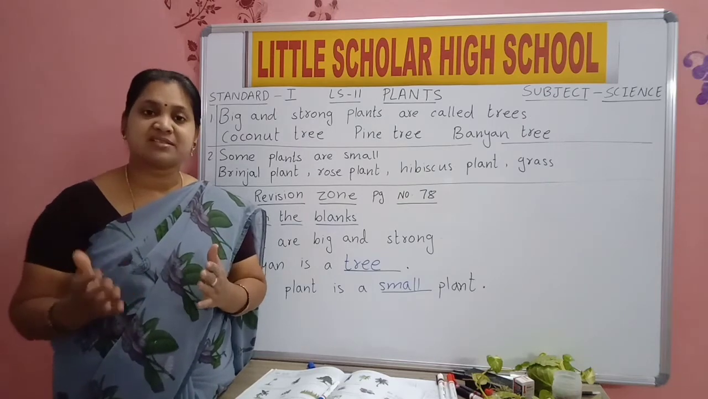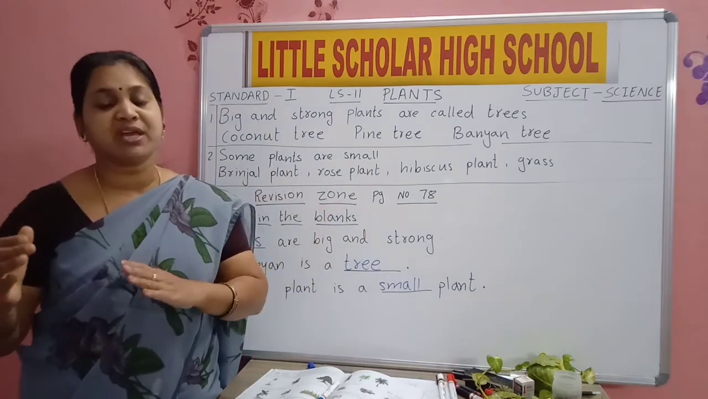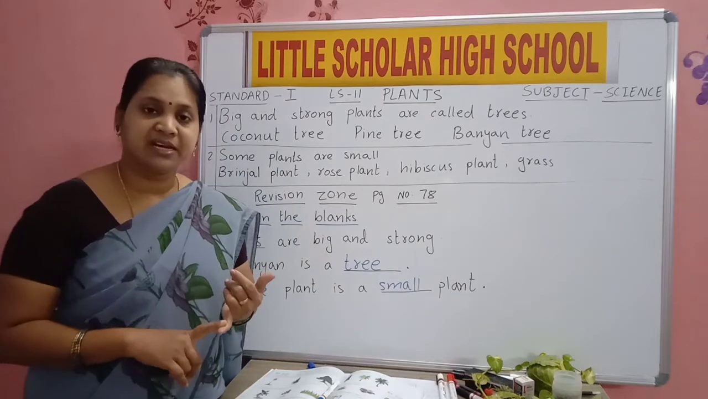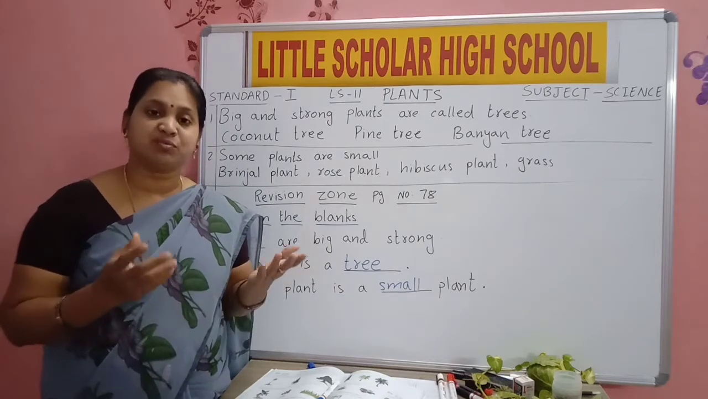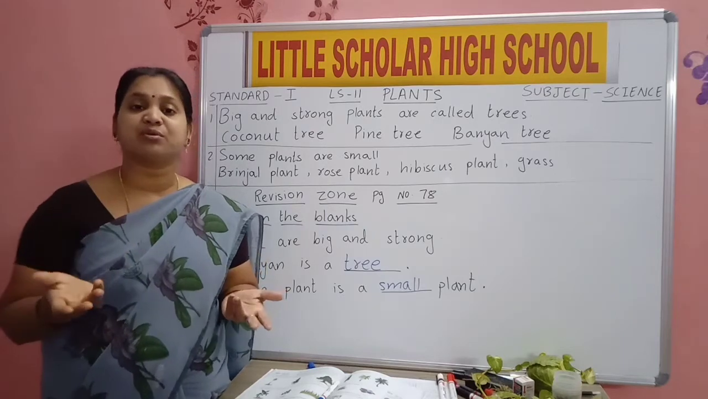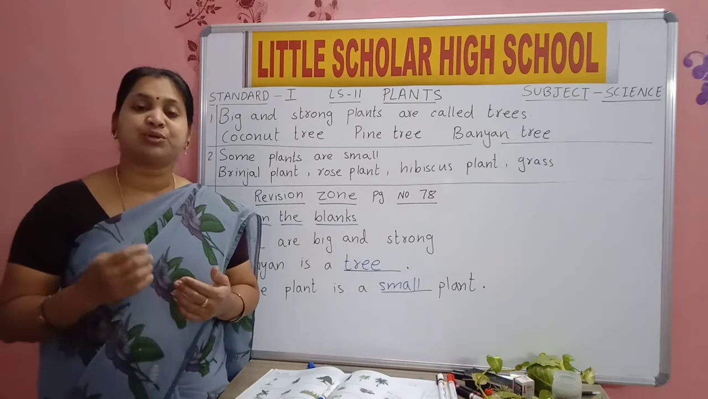Some plants, we can see them growing on the land, and some plants, we can see them growing in water also, like lotus and lily. And also some plants need support to grow. They are known as climbers, like money plant.